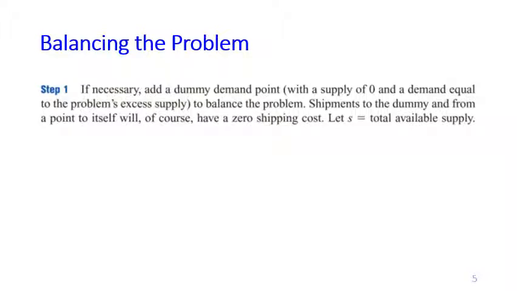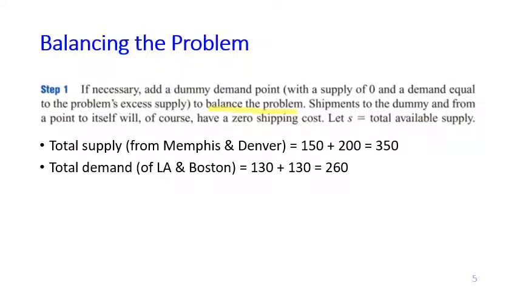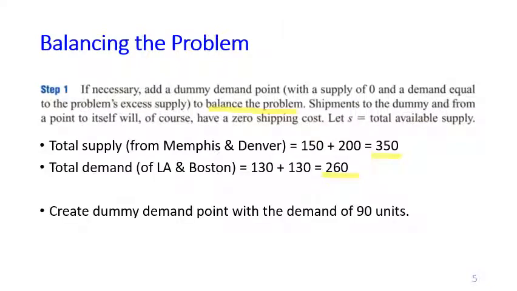So as usual, the first thing to do is to balance the problem. Let's see if our problem is already balanced or not. We have the total supply from all the cities that can supply something, in this case only Memphis and Denver. We get a total supply of 350. The total demand of all cities, in this case LA and Boston, is 260. So it means that we have an excess supply of 90 units, which means that we have to create a dummy demand point with a demand of 90 units.